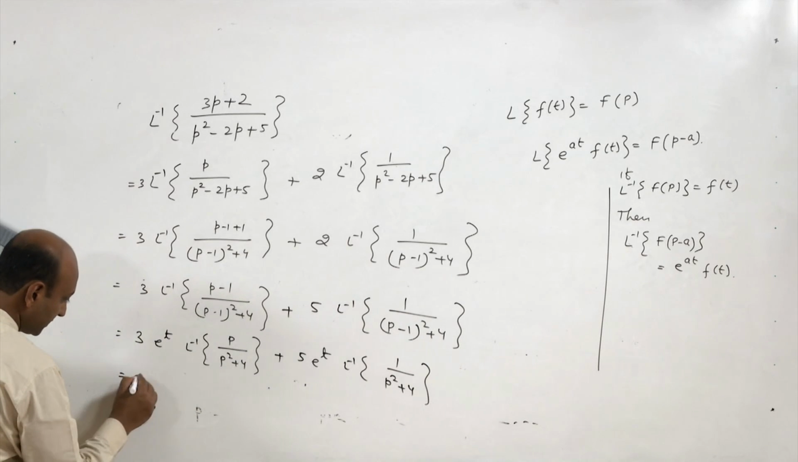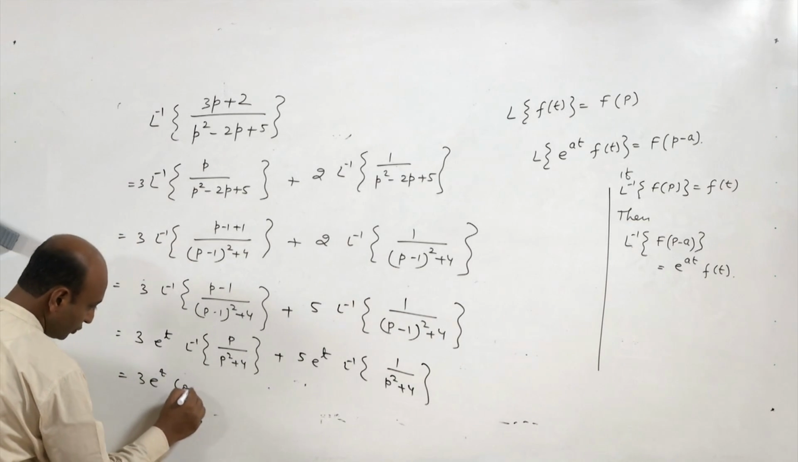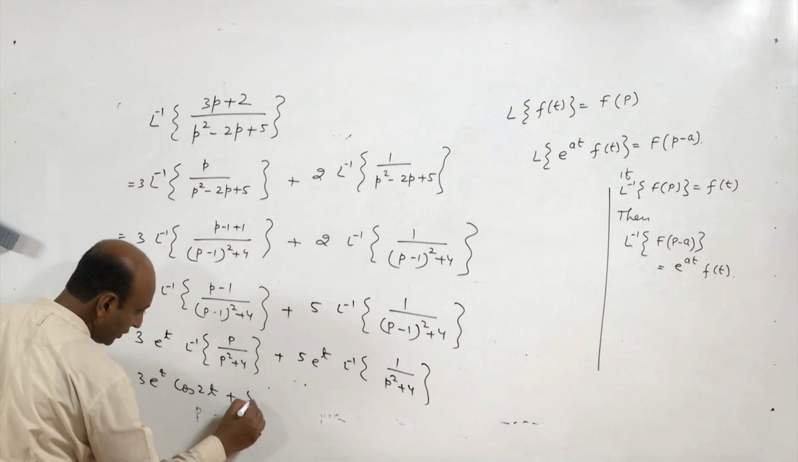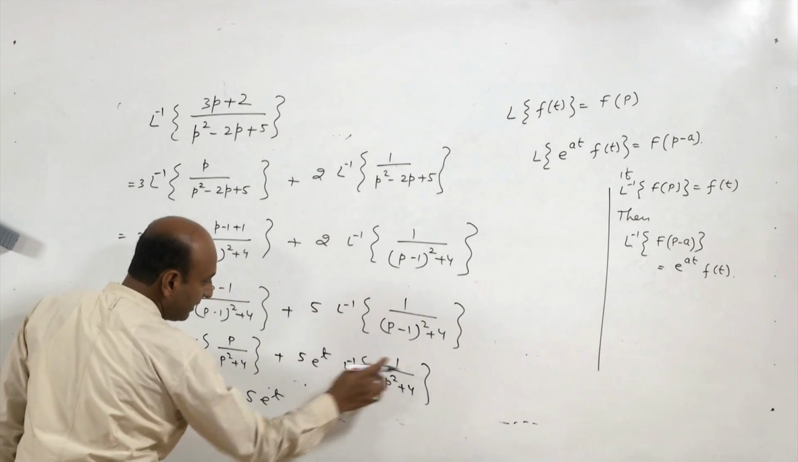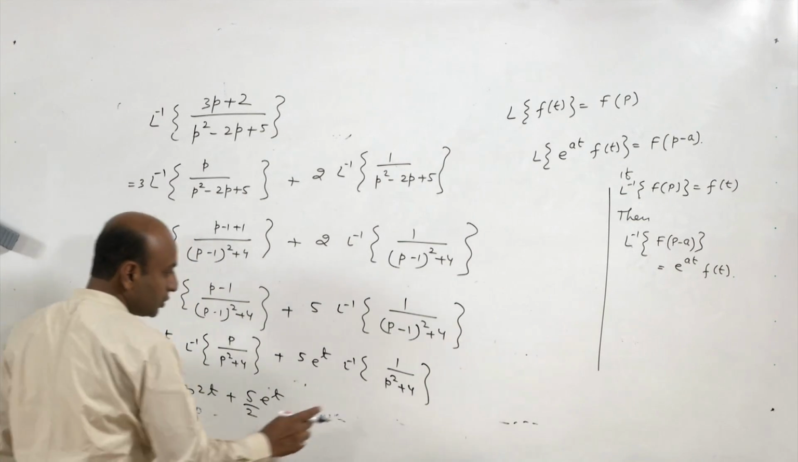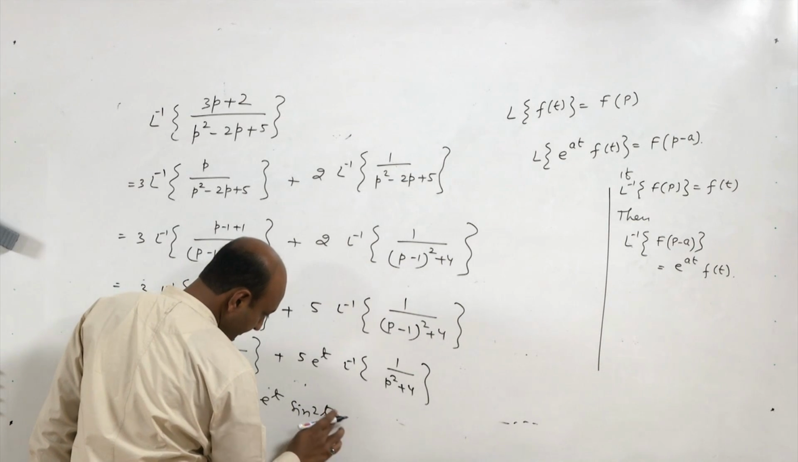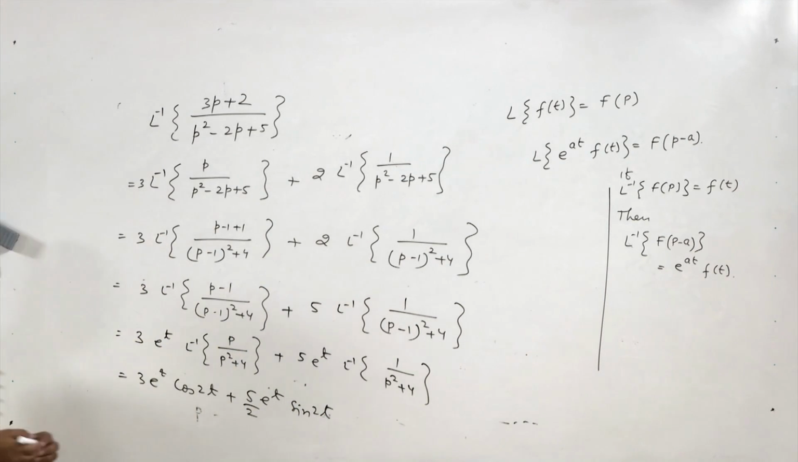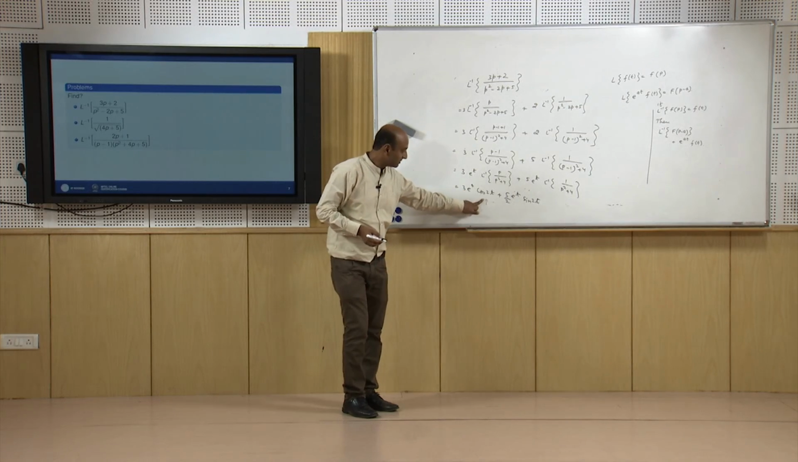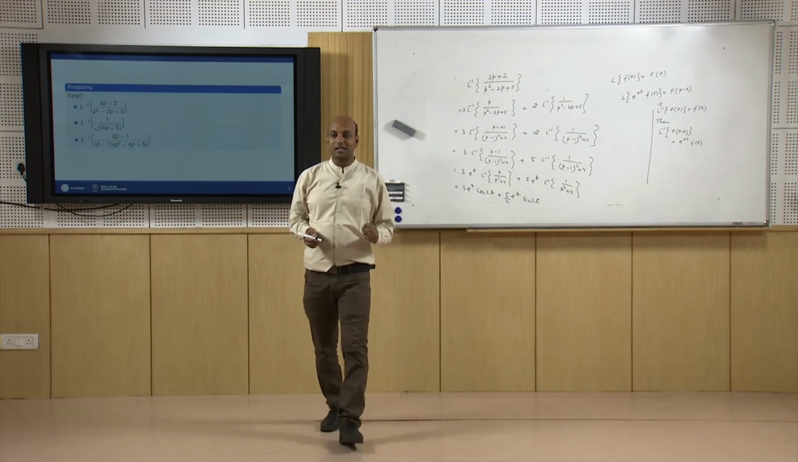So, this is nothing but 3 into e to the power t, this is cos 2t, plus 5 into e to the power t, you divide and multiply by 2, so it is 2 upon this, so that is sin 2t. So, that will be the Laplace inverse of this expression.